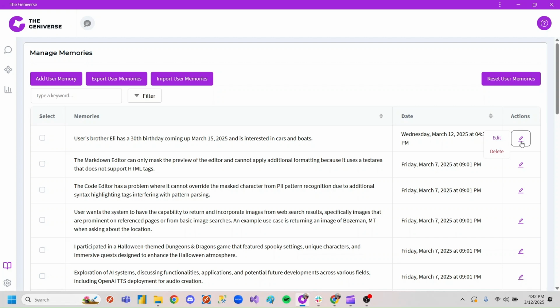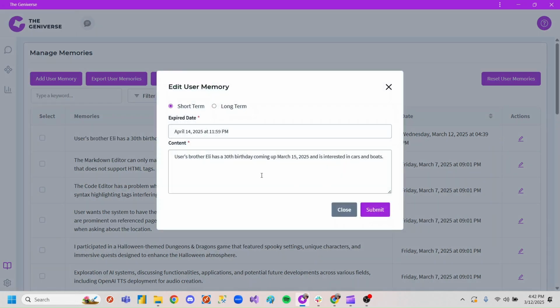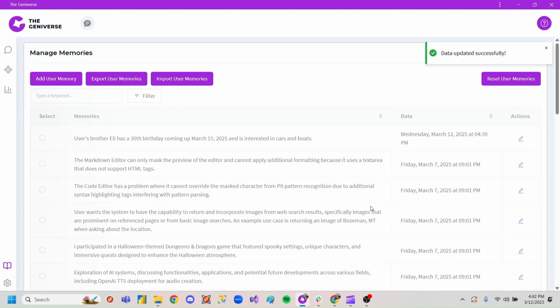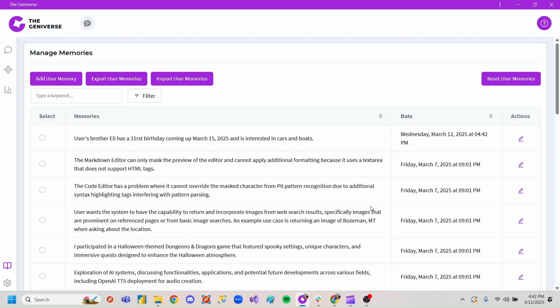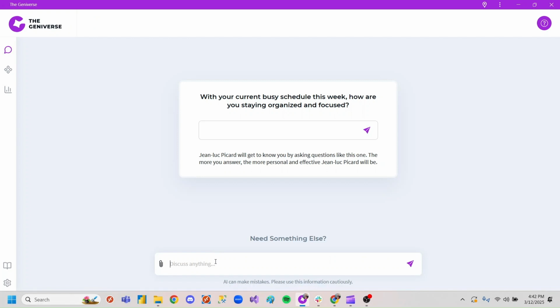You can also go over to the action button and either just delete individual memories, or we can also go to edit. Let's say I fat fingered it and it's actually Eli's 31st birthday. You can simply come in here, change this, hit submit, and now my genie will remember that it's actually his 31st birthday, not his 30th coming up. So just a quick way that you can manage and edit your memories on the fly from this Manage Memories page. So let's go back to the chat and just take a quick look at what this did.